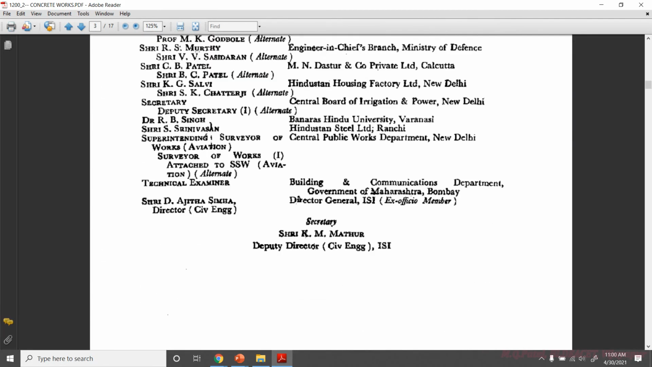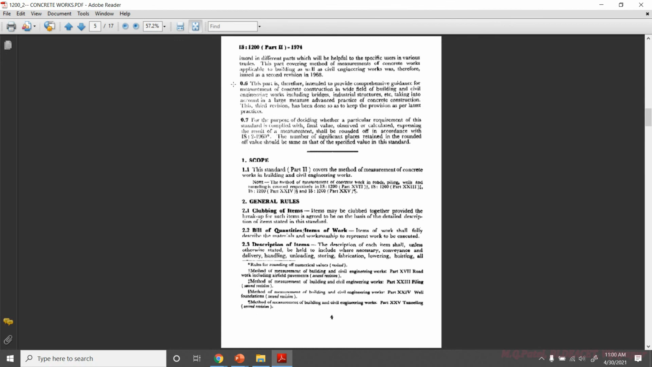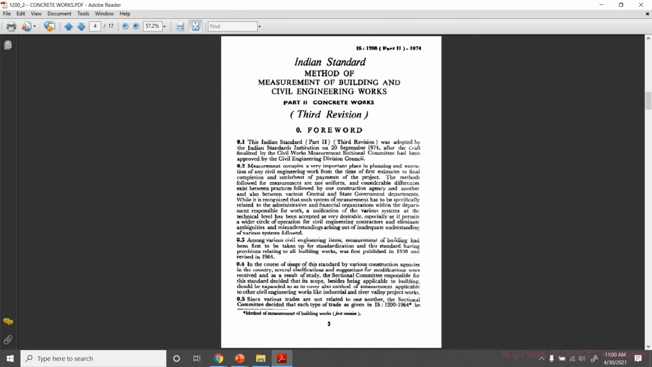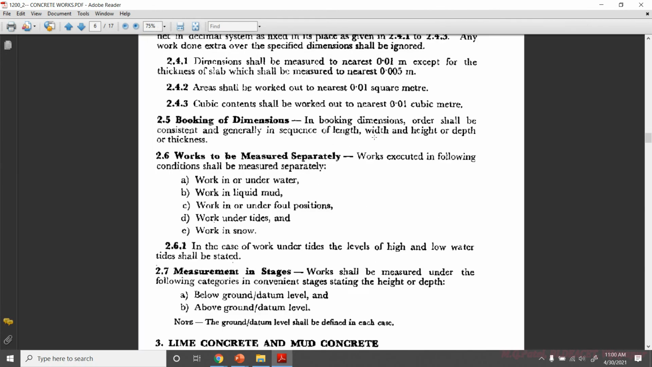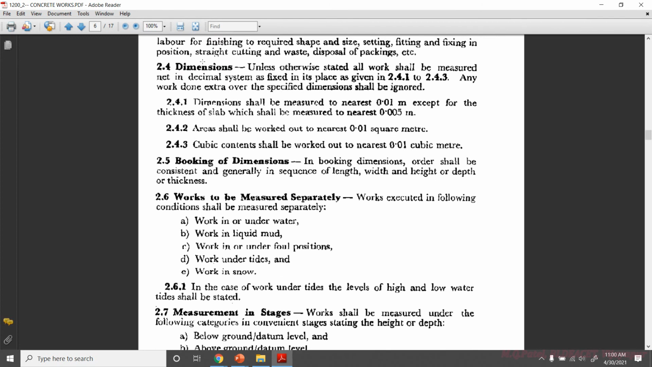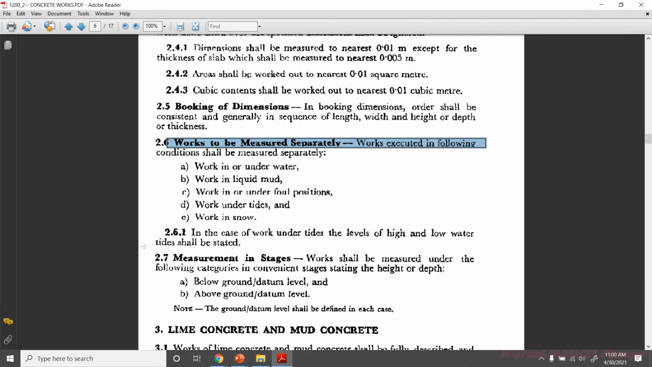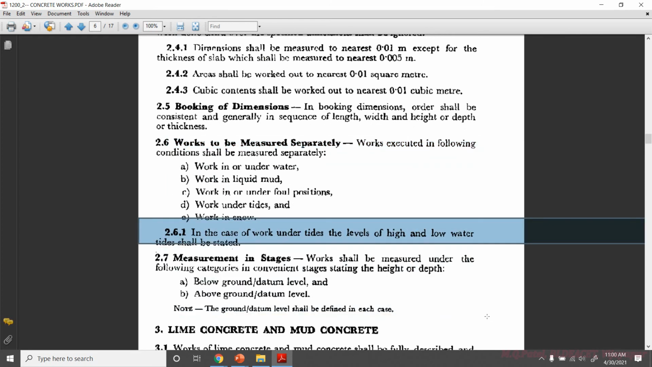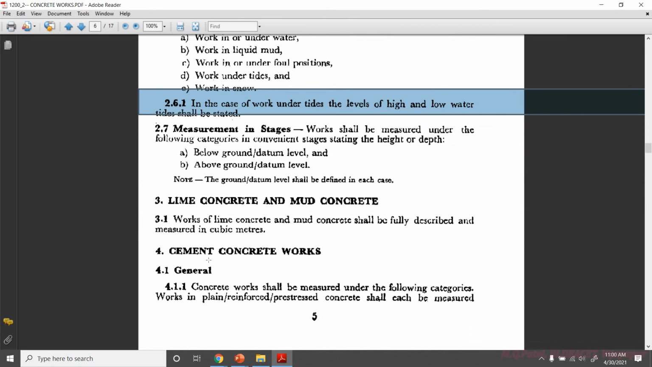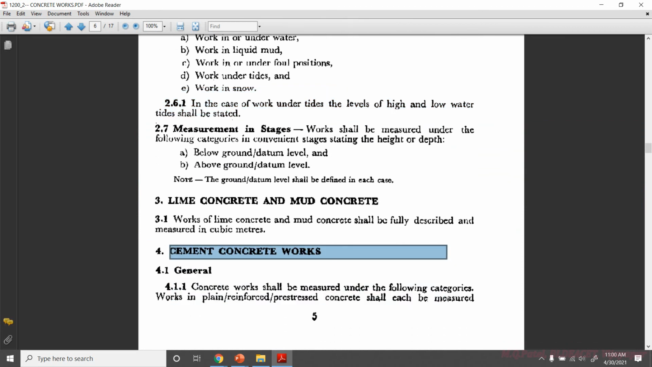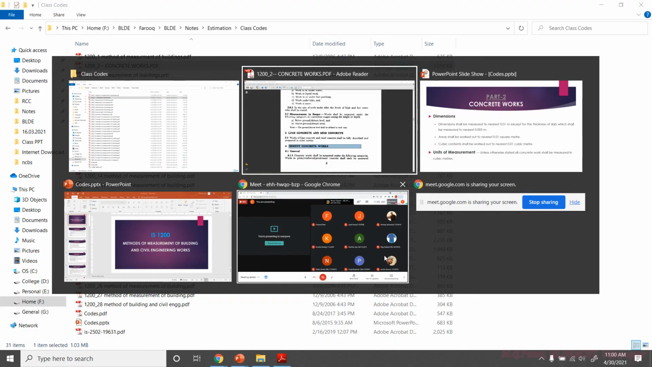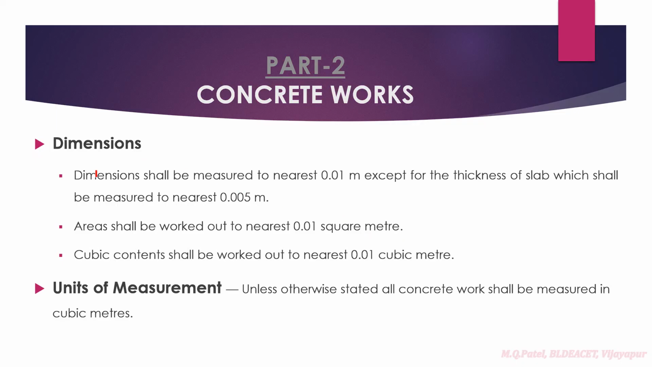Again same thing. What happens is, again they have given the same thing, you see. Dimensions, how it has to be measured, booking dimensions, it has to be consistent sequence, works to be measured under different conditions, and the measurement of stages below ground level and above ground level separately it has to be taken. And we'll study regarding this cement concrete works, right? So that itself I have written in a PPT that I will try to show you.